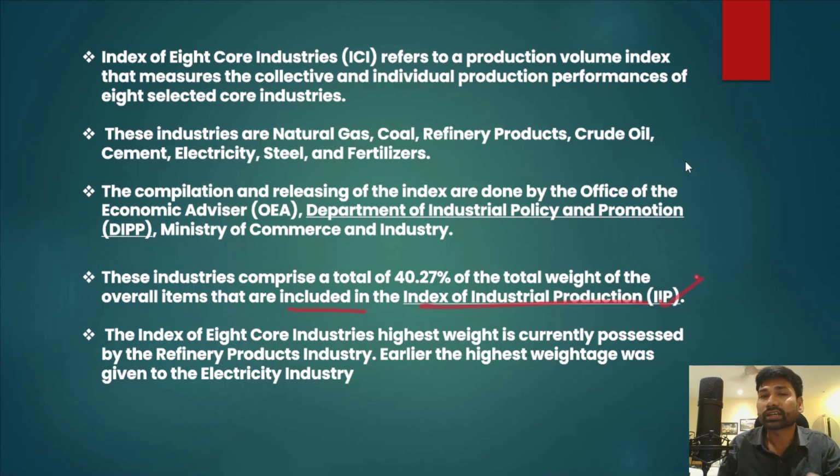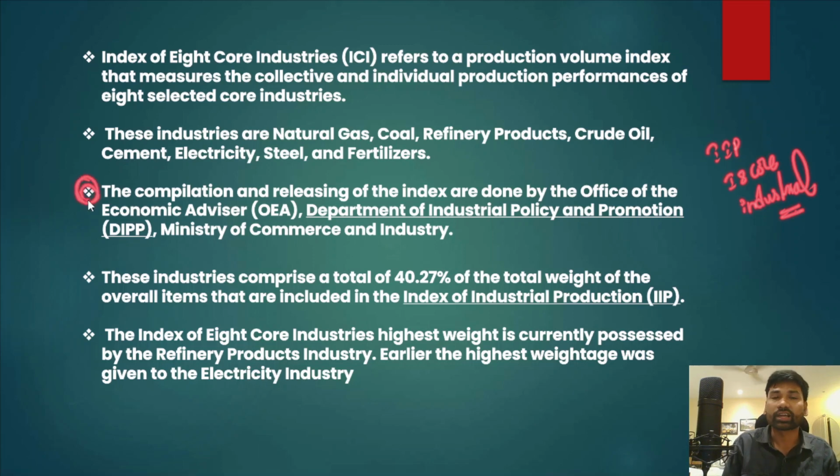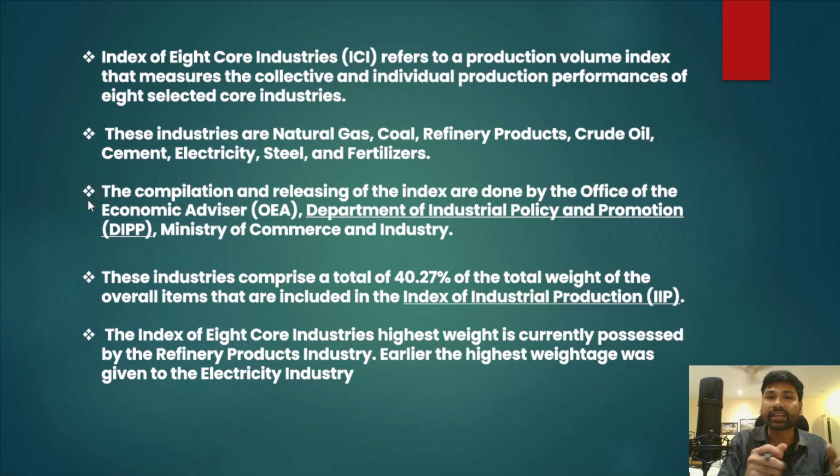Please remember that UPSC has already asked a question on this index of industrial production and index of 8 core industries. So you have to be very careful and you must understand this as well, especially the weights of these 8 core industries in descending order. The highest weight in the index of 8 core industries is currently possessed by the refinery industry.